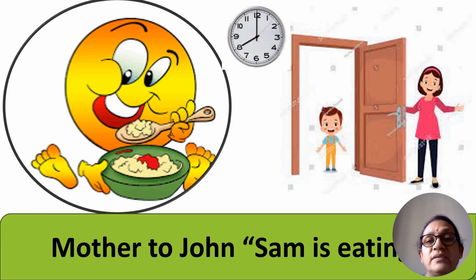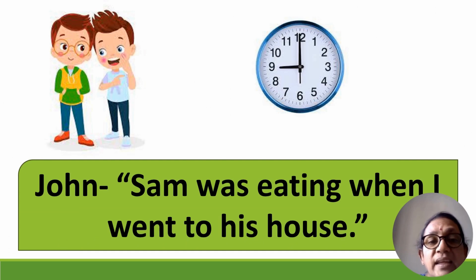First, the time reference. 8 o'clock. Whose house is it? Sam's house. How do we know? Because Sam is eating. Whose mother is it? Sam's mother. John is a guest. John is Sam's friend. So, when John visited Sam's house, what is Sam doing? Eating. Time reference: John's visit. At that time, the action is going on. So, "Sam is." The time now is 9 a.m. When did John visit Sam's house? 8 a.m. That time Sam was eating.